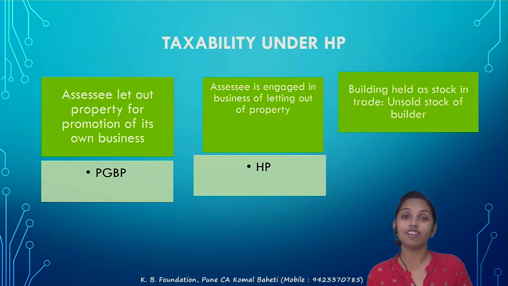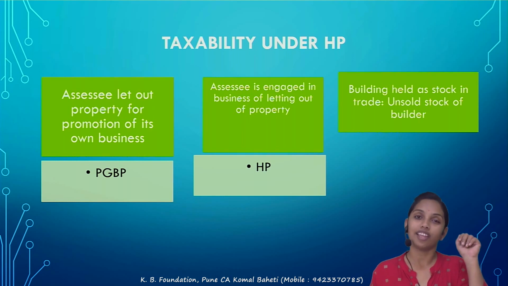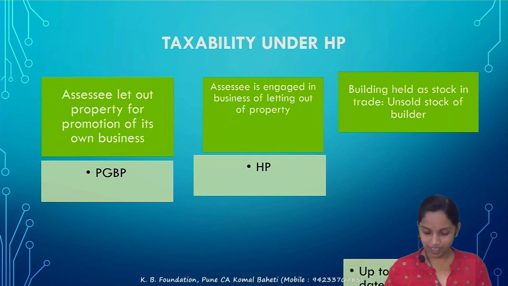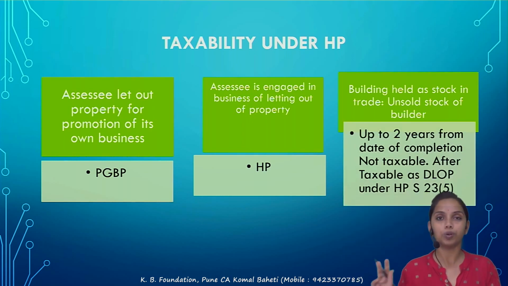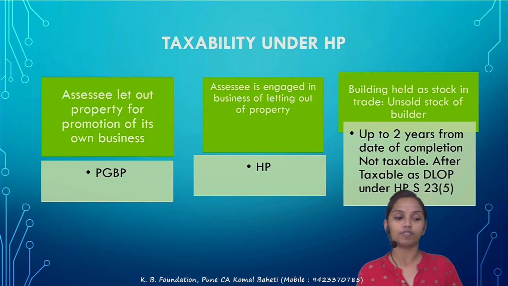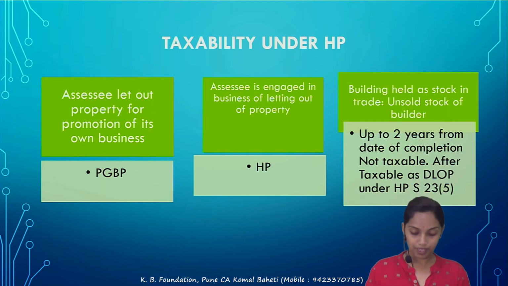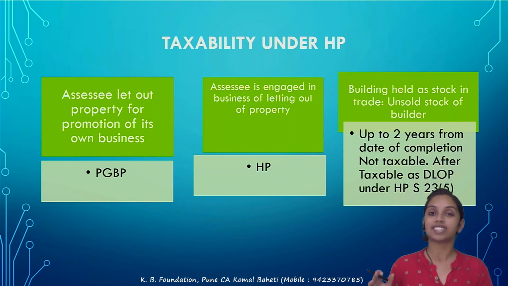But the gross annual value would be considered as nil for up to 2 years from the date of completion. But after that, it is to be taxed under the HP. The annual value would be taxed under the HP. How to compute the annual value? Yes, that is there to discuss. But first of all, yes, up to 2 years from the date of completion, it is not to be taxed. But after the 2 years from the date of completion, it is to be taxed under the HP. Are we clear with this? These are some exceptions.